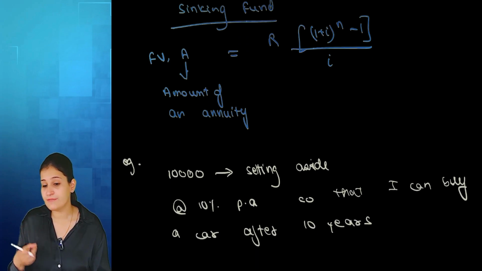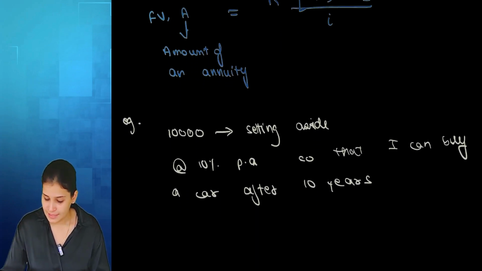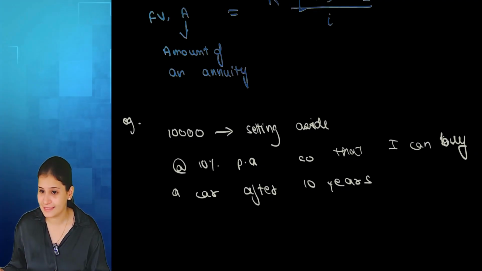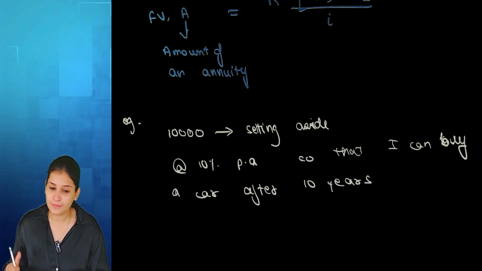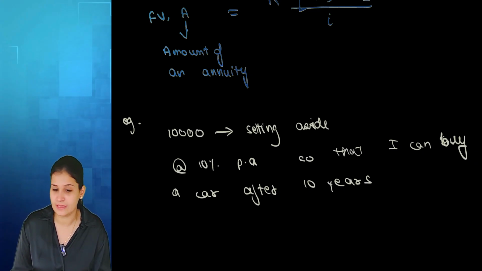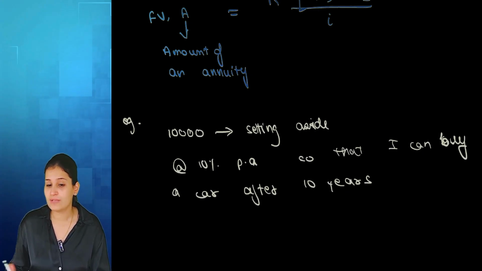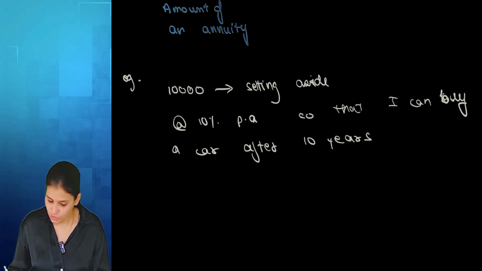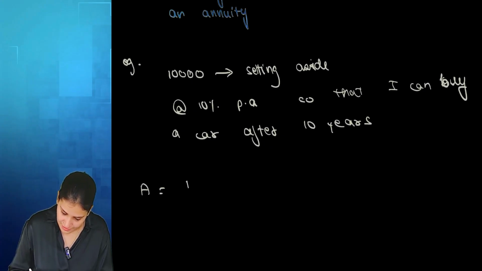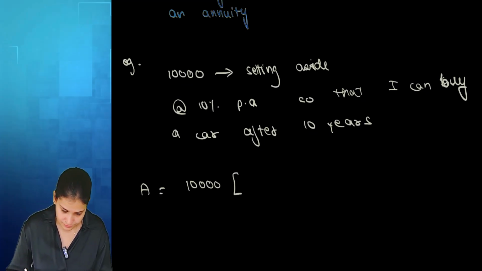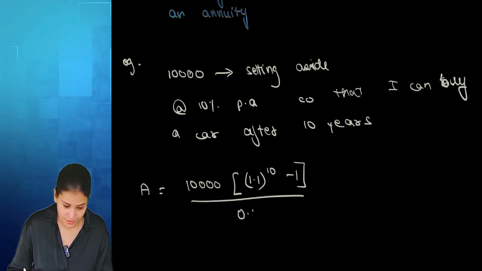So since a specific purpose is written, what is the purpose? To buy a new car, buy a new asset after a period of 10 years. What I'm doing is I'm setting aside the sum of rupees 10,000. Since I haven't mentioned anything, so it is going to be annually, right? So what we want to find is the sinking fund amount. So amount will be R. R is 10,000 because I'm depositing that again and again every year. 1 plus I will be 1.1 power 10 minus 1 by 0.1.